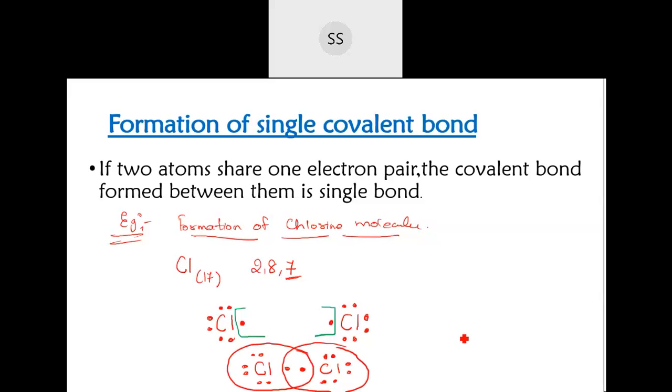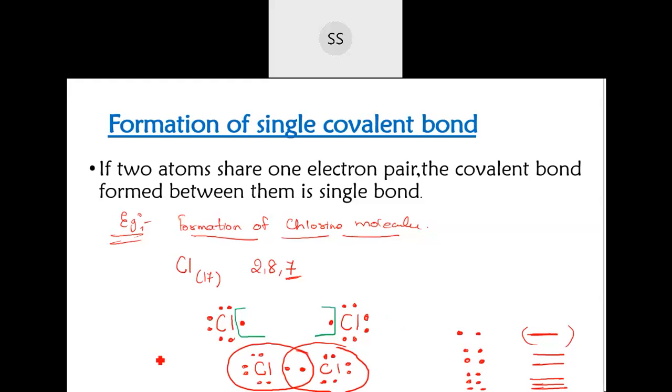Remember, 2 electrons means one bond. If there are 4 electrons, it means 2 pairs are shared, so 1, 2, 3, 4, then it is going to be a double bond. If there are 3 electron pairs, then it is going to be a triple bond. This you need to keep in mind. One electron pair, that is 2 electrons, is called a single bond. So between this chlorine and chlorine atom, they are going to have a single bond.